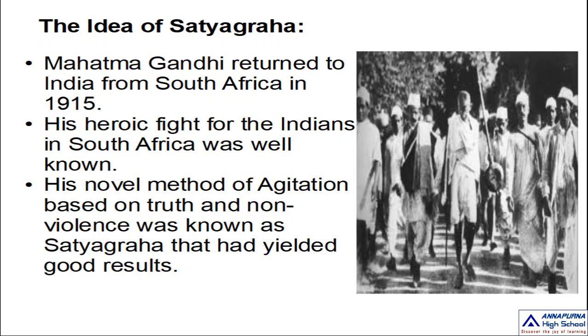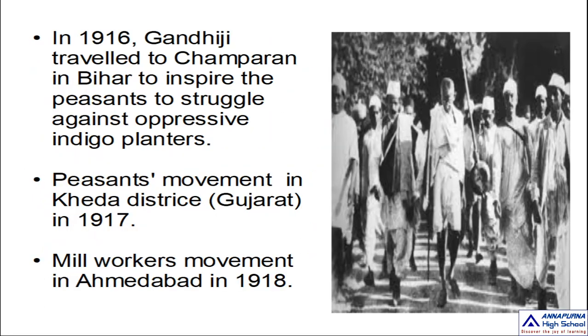Mahatma Gandhi stood for peace. He shunned violence and cleaved to non-violence. That's why his agitation was mainly based on truth and non-violence, and that's why it was known as Satyagraha. This Satyagraha yielded good results, and he fought bravely against the British with this great weapon. The weapon is non-violence, not violence.